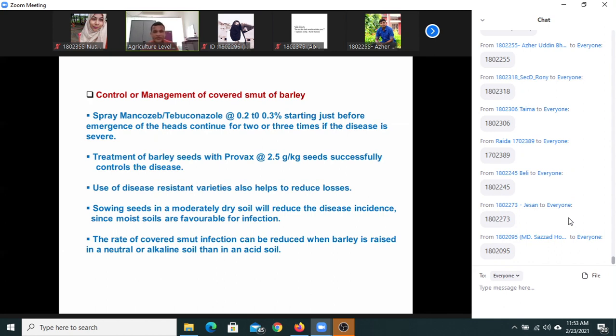And in case of covered smut of barley, the whole head turns into a smutted head, which is covered by also a thin membrane, but which is comparatively thick, comparatively stable. You can say it comparatively resists the strong wind, so that it cannot be blown away.